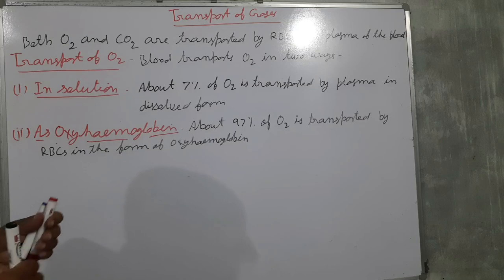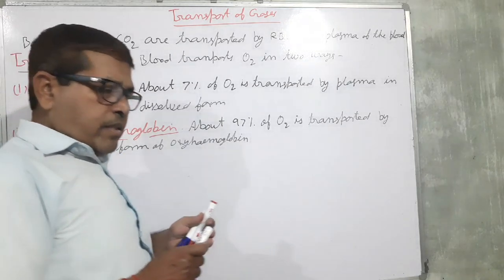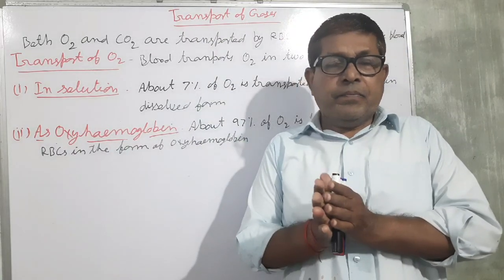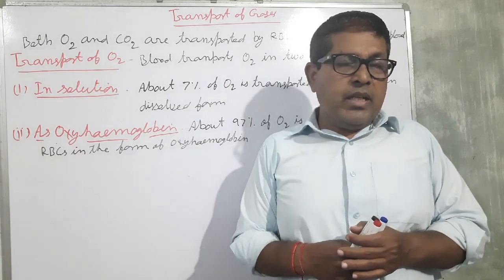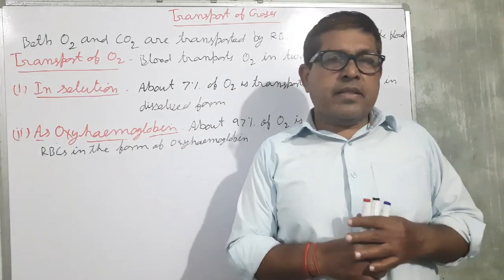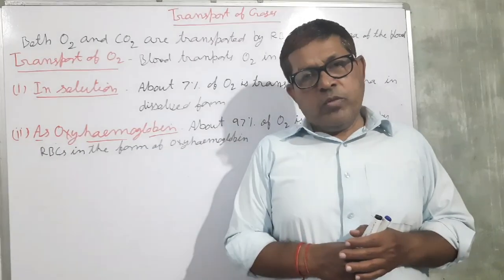There are two sides. One is the lung alveoli and the other is the tissue. In the lung alveoli, oxygen combines with hemoglobin to form oxyhemoglobin.